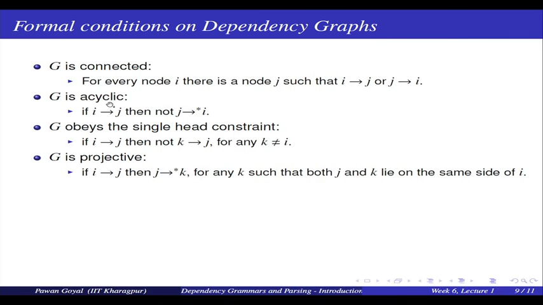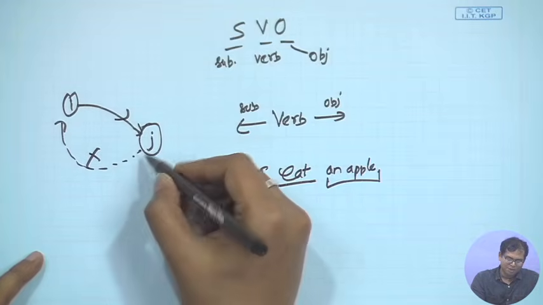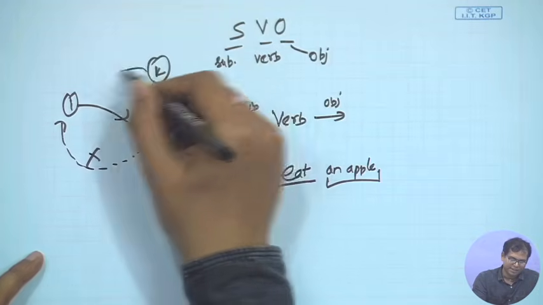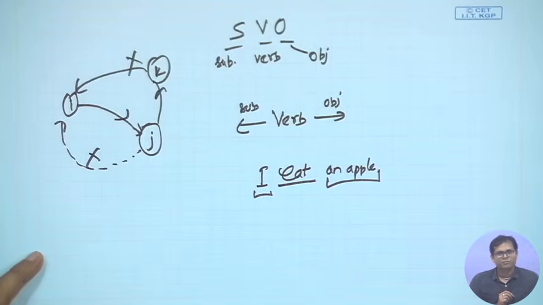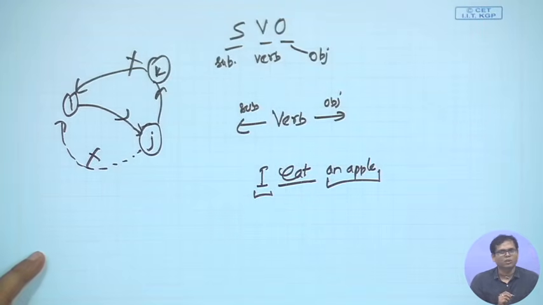The second condition is that my graph is acyclic, there is no cycle in the graph. What do I mean by that? If I have a dependency from i to j, there is no way I can have a path from j to i. So, there is no way I can go back to i. If I am going from i to j, I cannot go from j to i, either directly or by following something k. This is not allowed, because this will make a cycle: i to j, j to k, k back to i. So, cycles are not allowed in the case of a dependency graph.